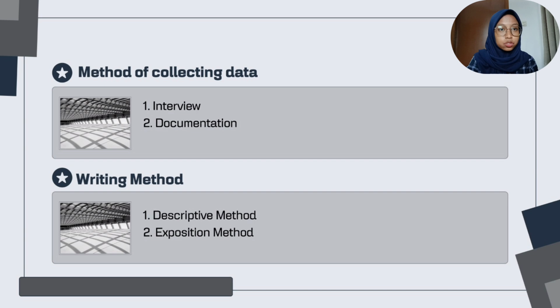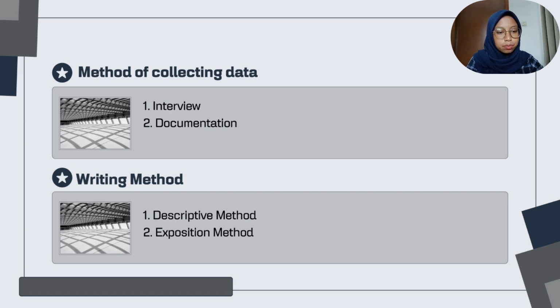And the next is writing methods. The first is descriptive method. The descriptive method aims to systematically and accurately describe facts and characteristics regarding the population or regarding a particular field. The descriptive method in this final assignment is a general description of ABC company.